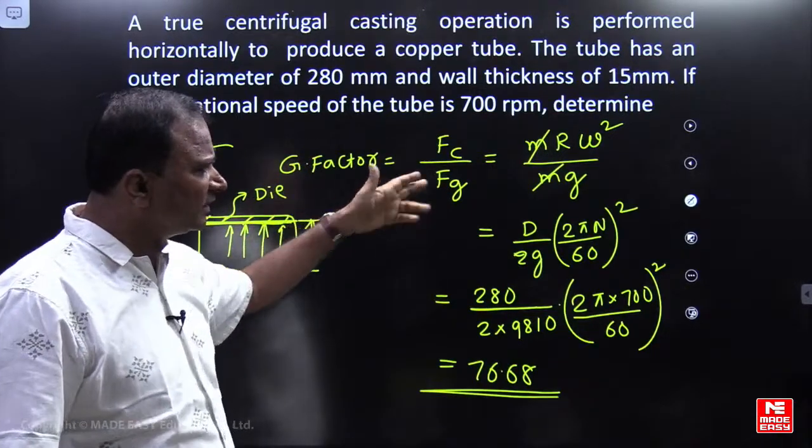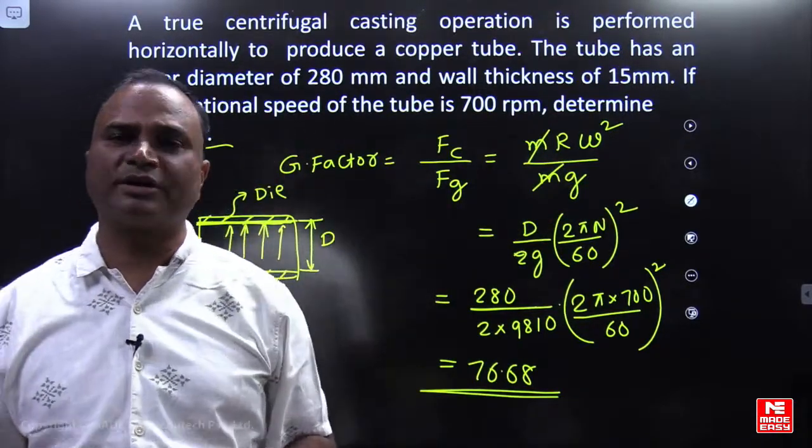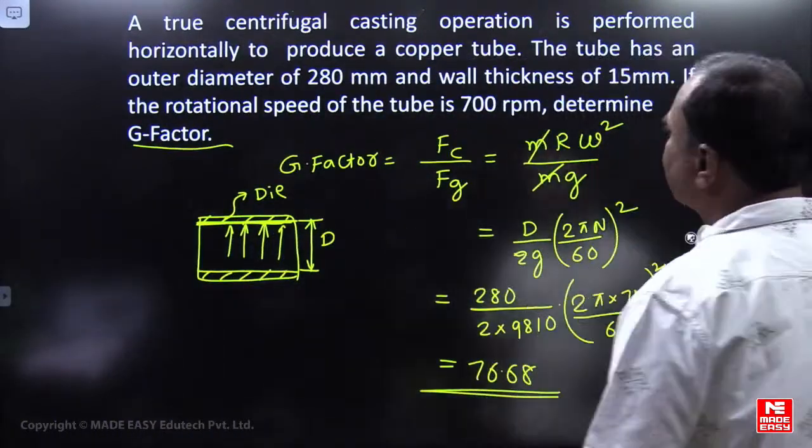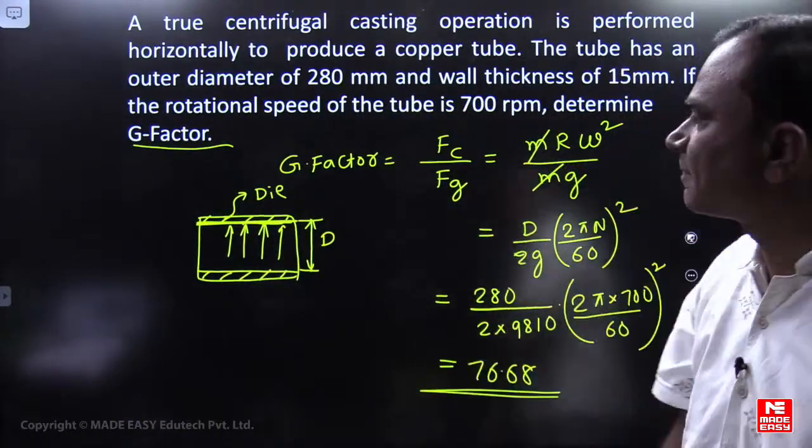If the G factor is given, we can calculate rotational speed. If rotational speed is given, the G factor can be calculated. Okay, do you understand?